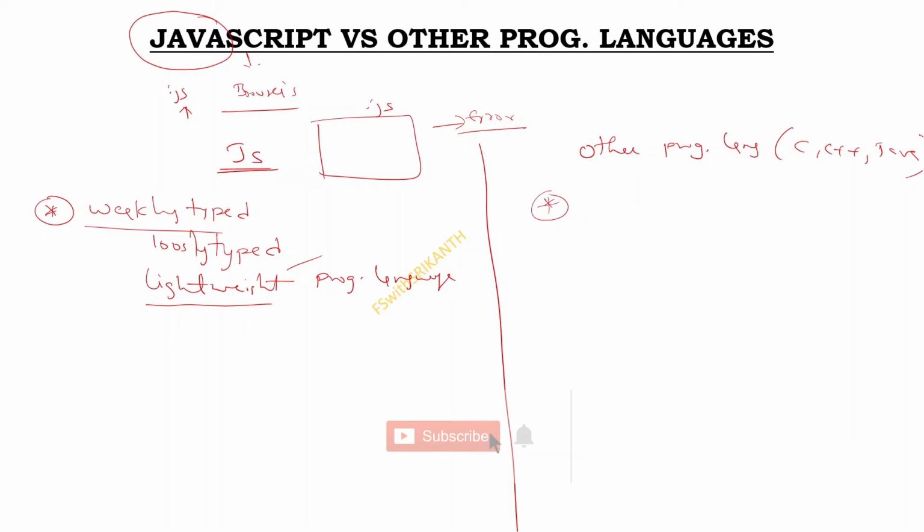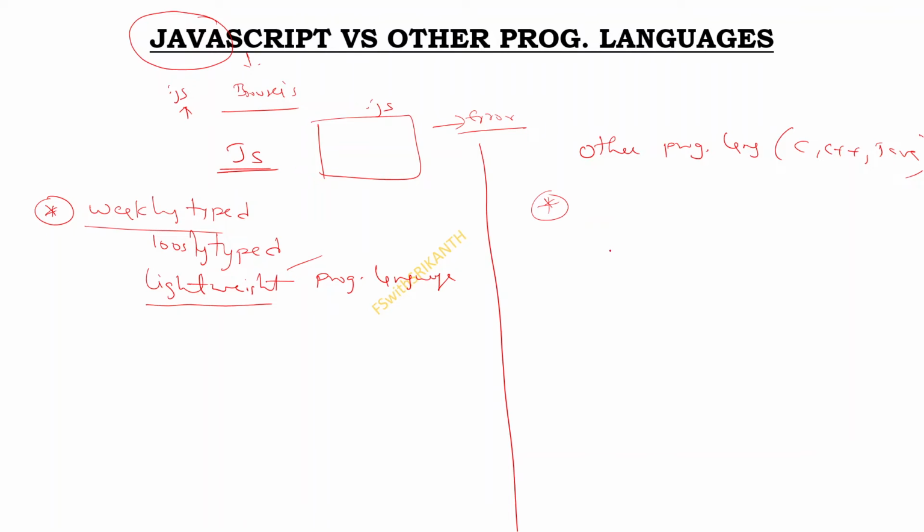So that's what it is, a weakly typed language. Obviously we know that we can use a variable without declaring its type, and we can change the type of the variable at the time of execution. At runtime we can update and modify it, and we can convert one type to another type. It is possible in JavaScript.